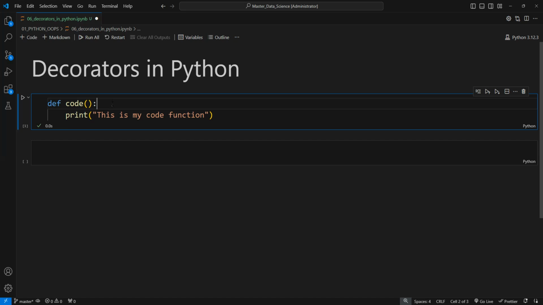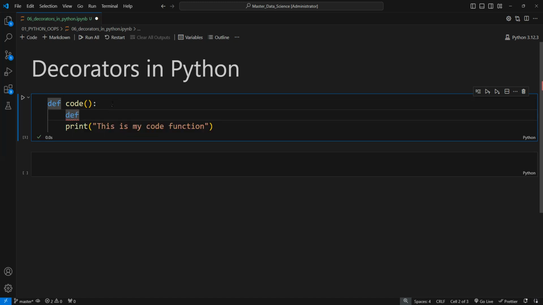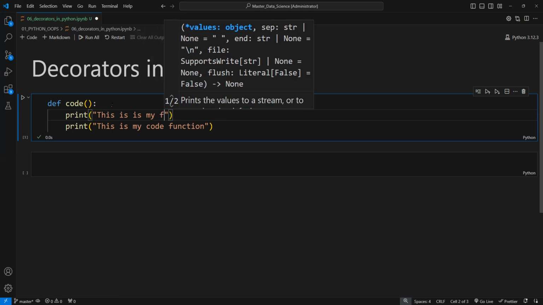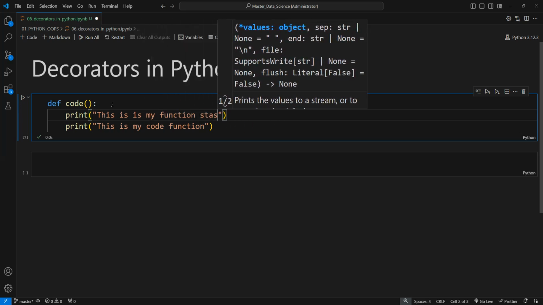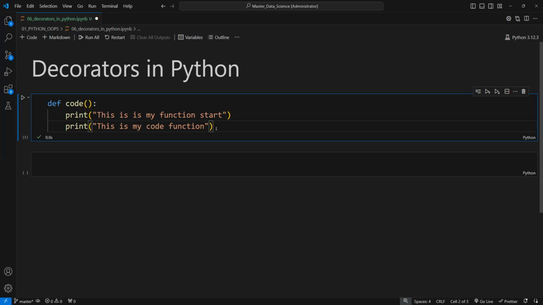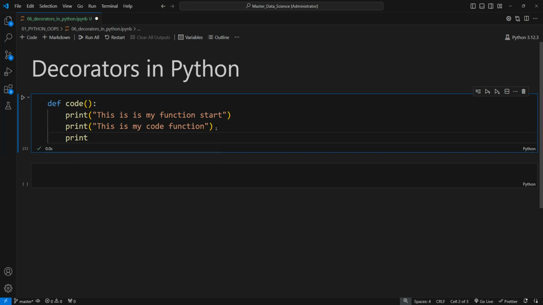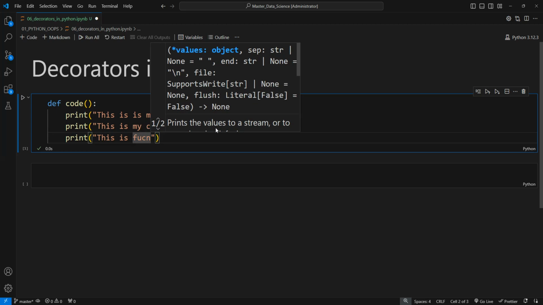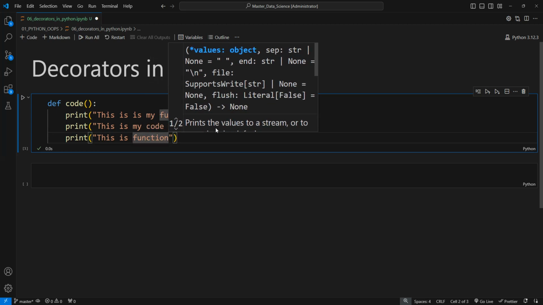Now what if I want to know whether my function is completed or not, or I want to know that this is the start of my function and this is the end of my function? For that purpose we can simply use the print statement. This is my function start. Now here we defined function start, and here we are going to print that this is function end.